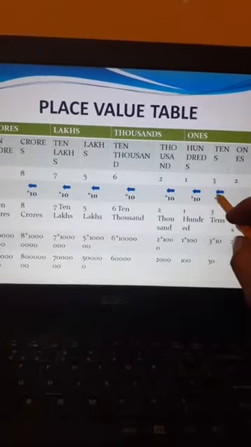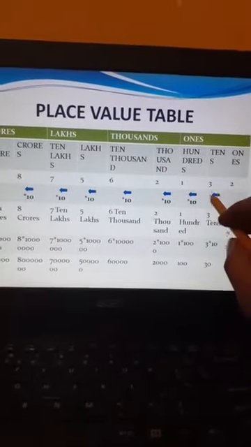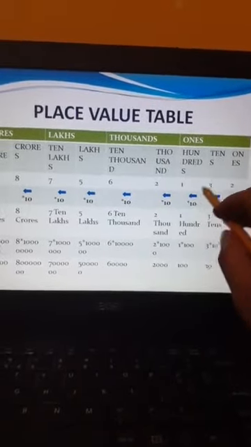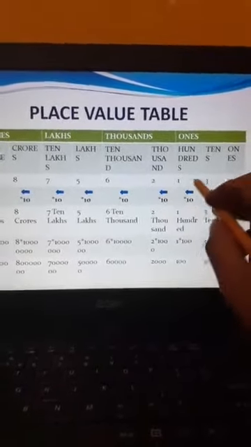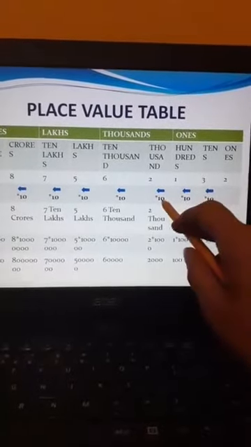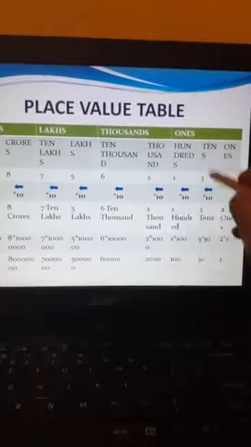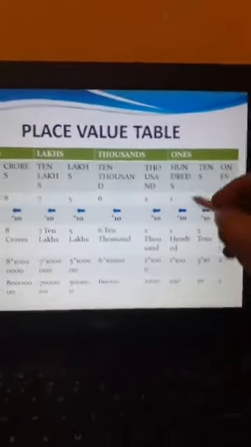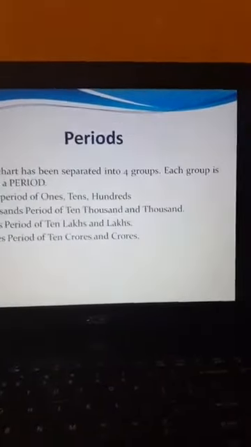When we move from ones place to the tens place, we will multiply by 10. When we move from tens to 100, again we will multiply by 10. When we move from 100 place value to the 1000 place value, again we will multiply by 10. We will keep on multiplying by 10 with the previous place values. So come to the next slide.